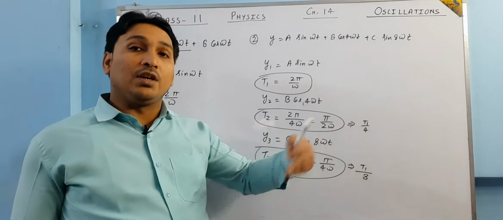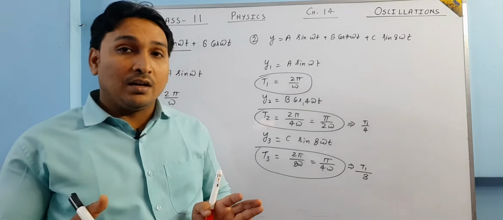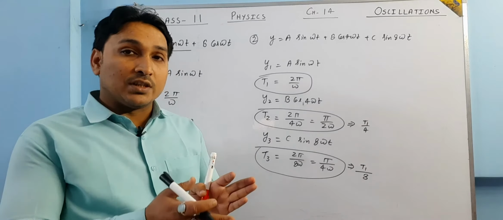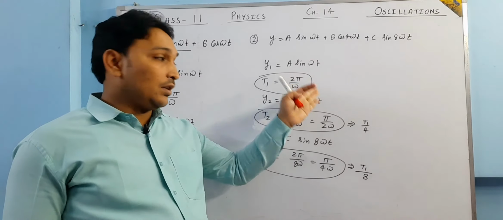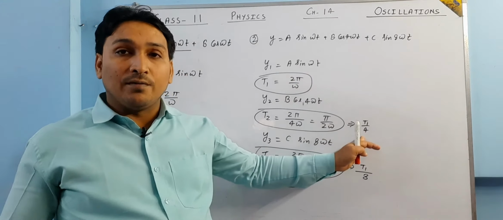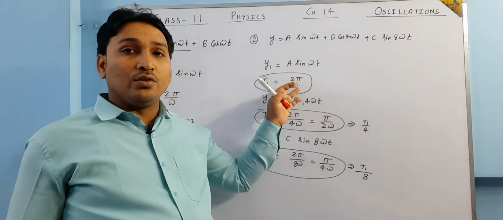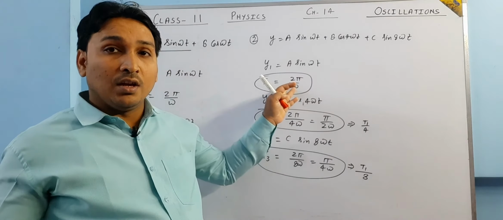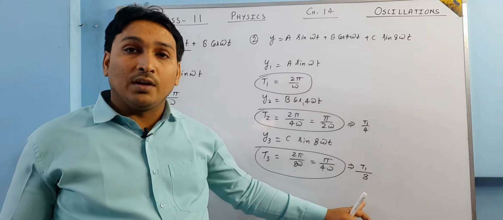So at what time do they start again? Suppose at t equal to 0, they start. After what time do they again start together? This function will start again after t1, this function will start after t1 by 4. So when this starts, this is not going to start, because its function value is still there, and at t1 by 8 it is also remaining.